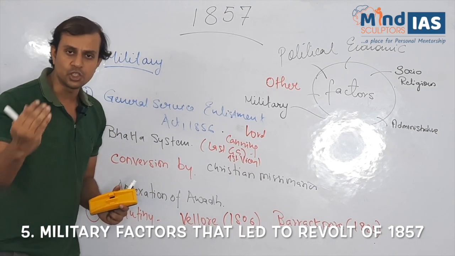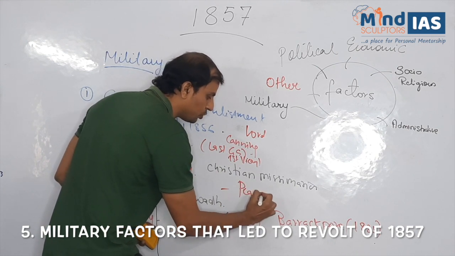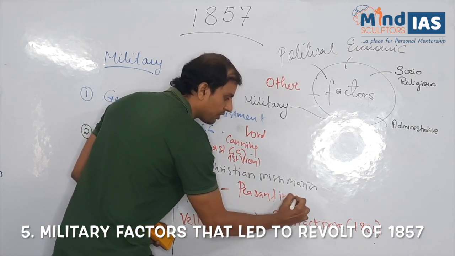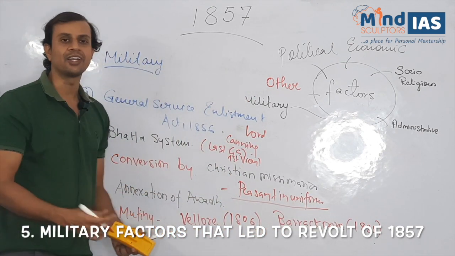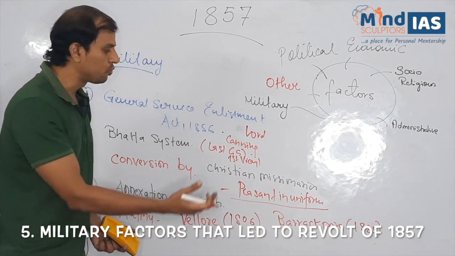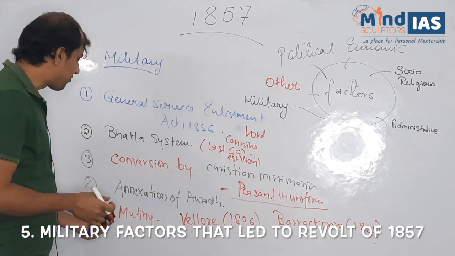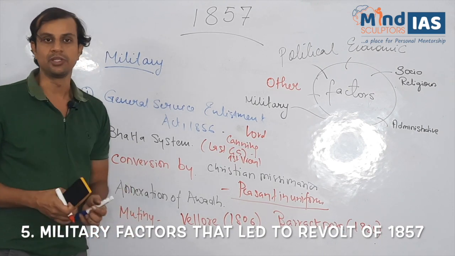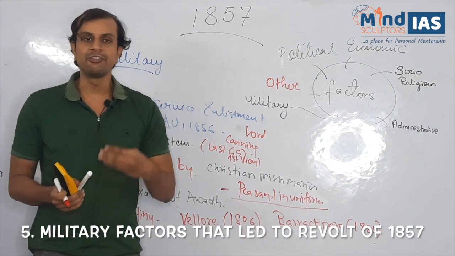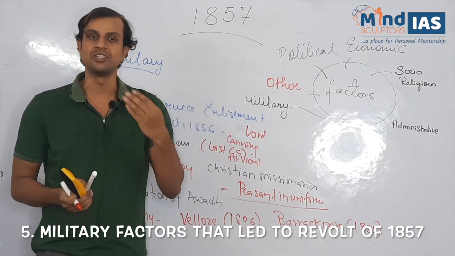We can also talk about the soldiers as they were peasants in uniform. They were nothing but peasants in uniform. Earlier they were agriculturalists, now they are serving as soldiers in Bengal army. The last military factor is mutiny in the army. There were several mutinies in the army before the final mutiny of 1857.